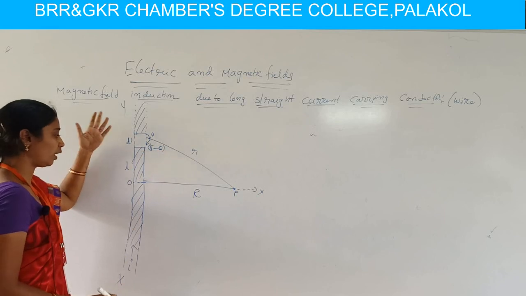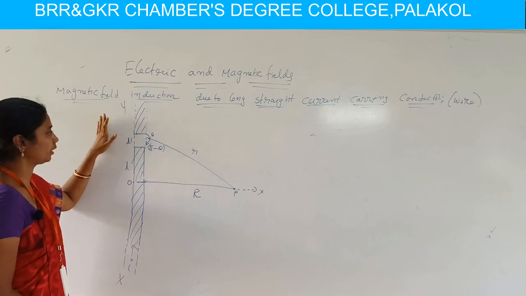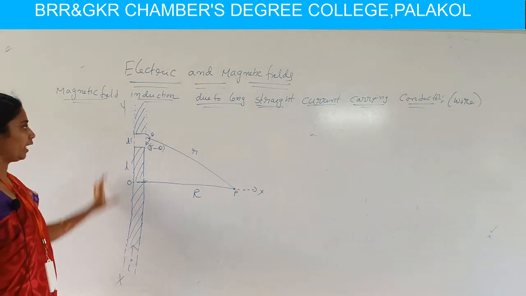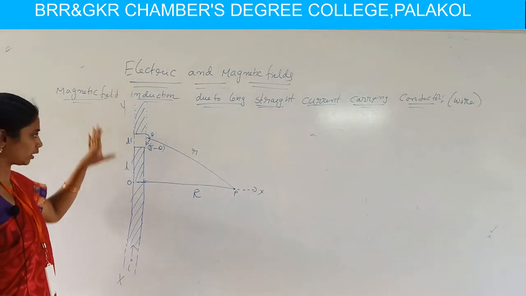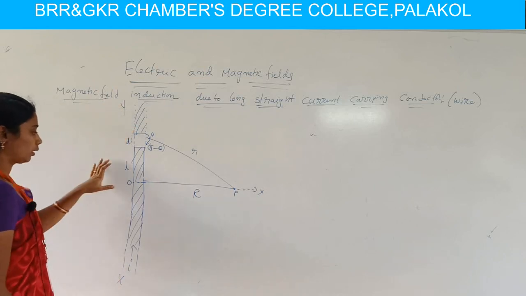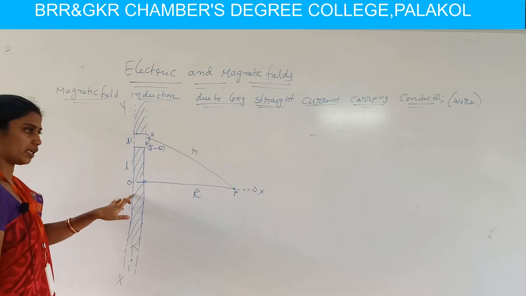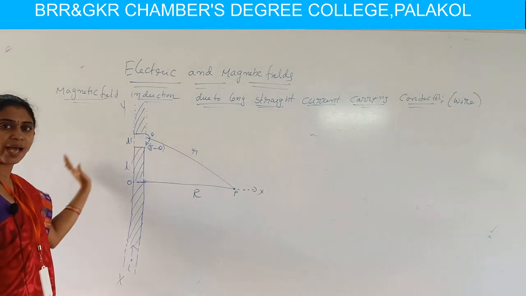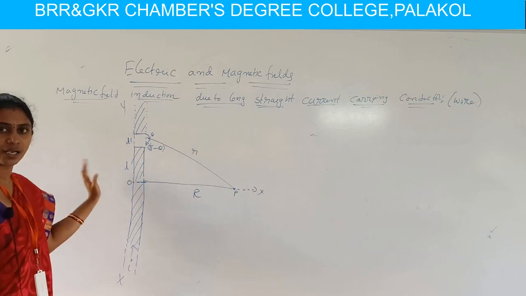Okay, I'm repeating the diagram again. Here we consider an infinite conductor. Infinite conductor means we put dotted lines at the start and end of the conductor like this. And we consider current I flowing through this conductor. Then there exists a magnetic field perpendicular to this conductor.